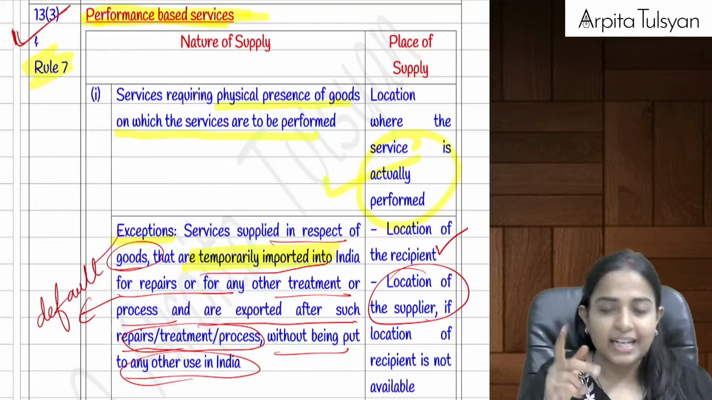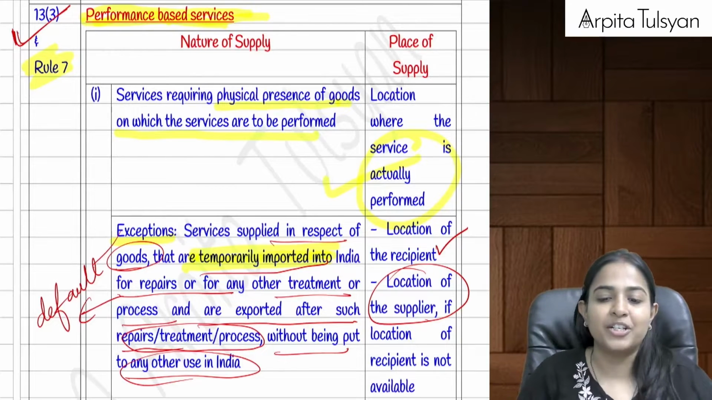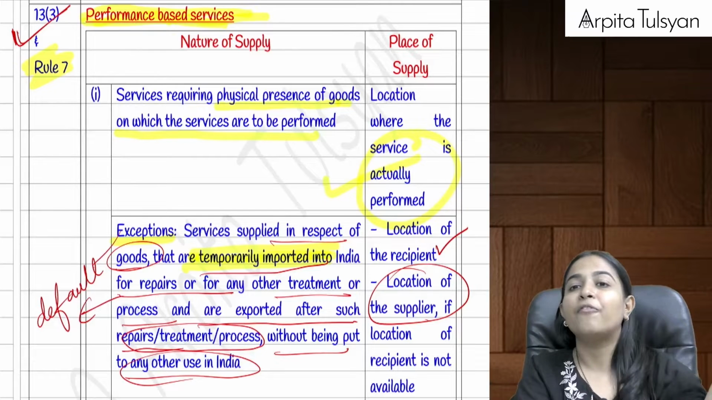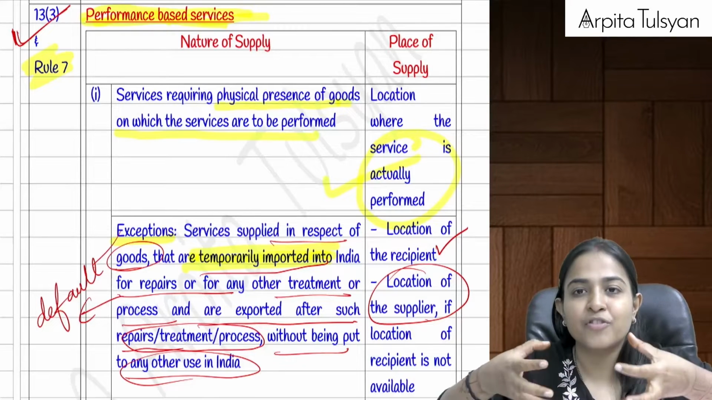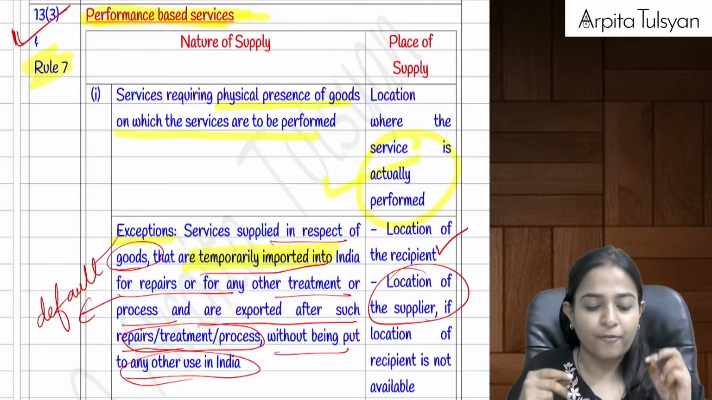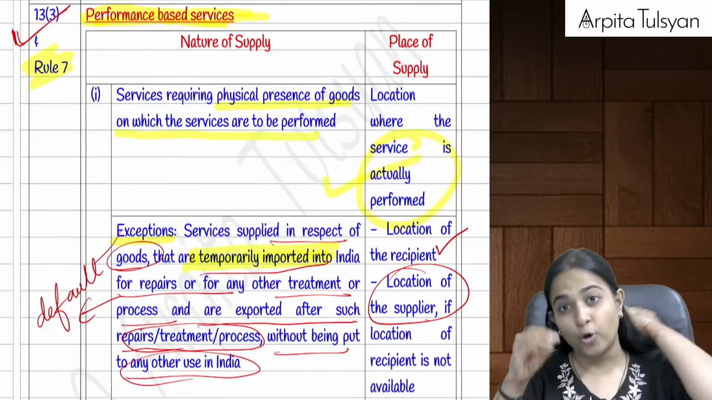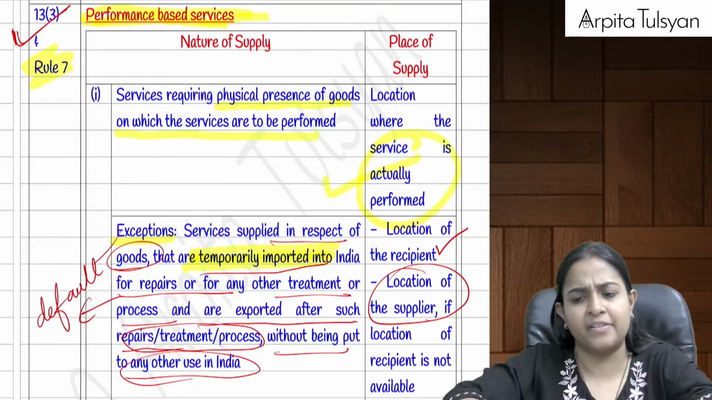Yes? Okay, now let's start with section number 13.3. Very, very important. Section number 13.3 and rule number 7. Now, this is talking about performance-based services. That is some service which will involve doing something. That is performance-based.